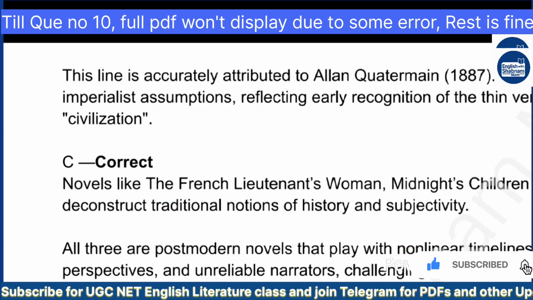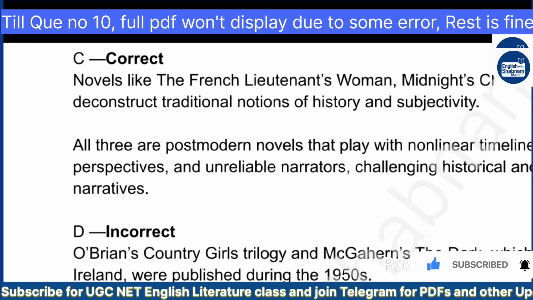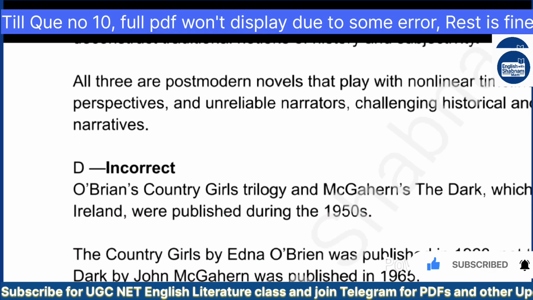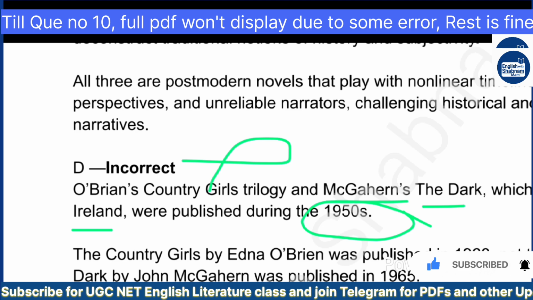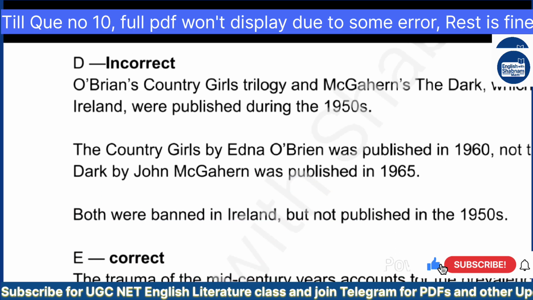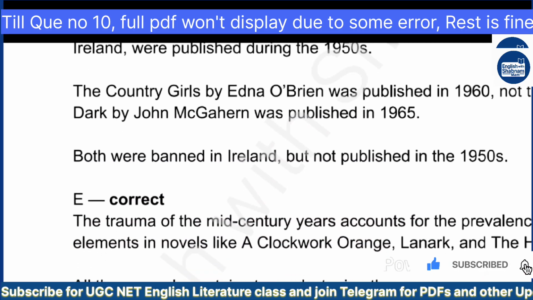Option D is incorrect. O'Brien's Country Girls trilogy and McGahern's The Dark, which were banned in Ireland, were published during the 1950s. Incorrect. The Country Girls by Edna O'Brien was published in 1960, not the 1950s. The Dark by John McGahern was published in 1965. So both are incorrect. Both were banned in Ireland but not published in the 1950s.